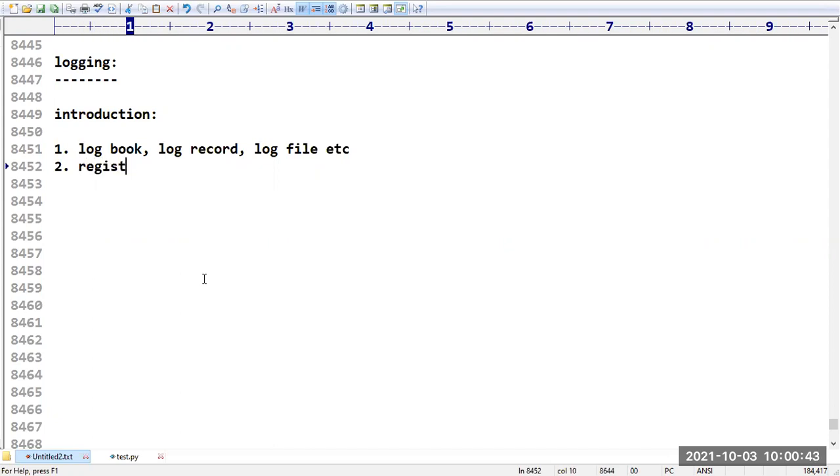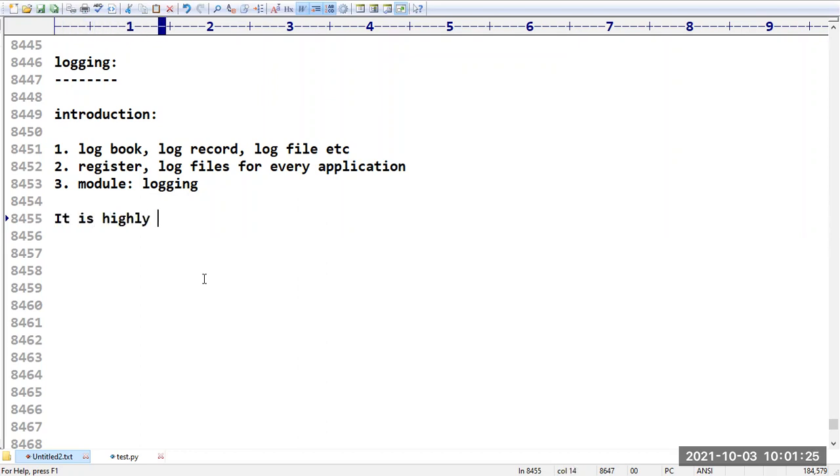It is nothing but something like a register. We can also use the word register, or log files in mobile. For every software, for every application, we have to maintain the complete flow of records. And luckily, Python provides a module. What is that module? It is nothing but logging. There is one module called logging. Using this module, you can fetch the information and write information to the log files. And sir, it is highly recommended